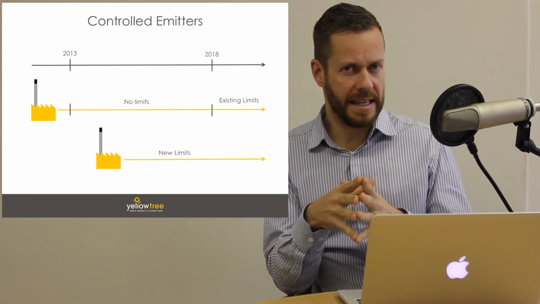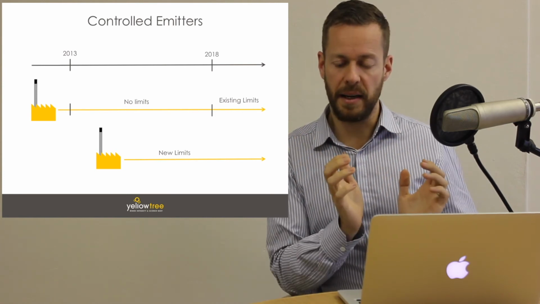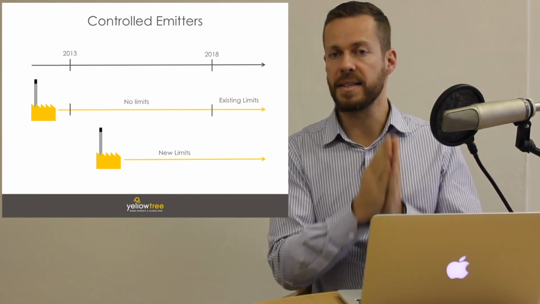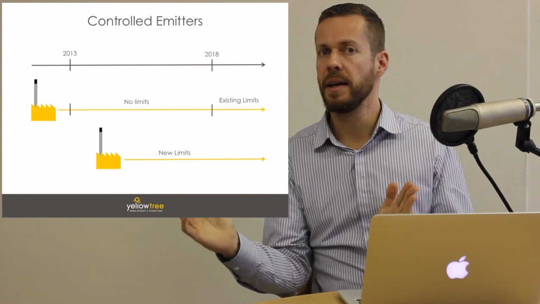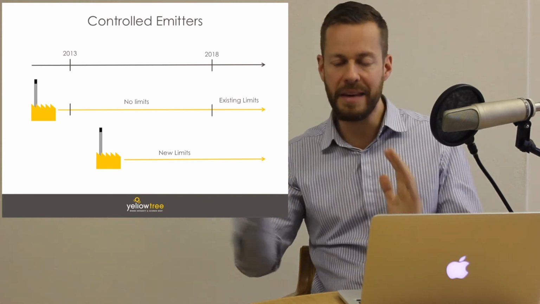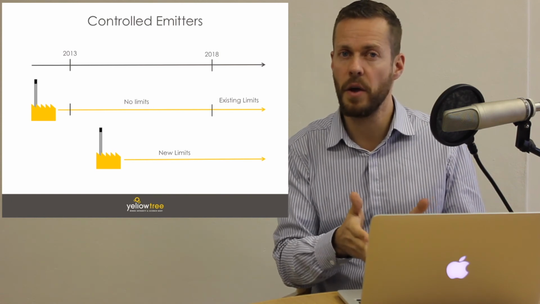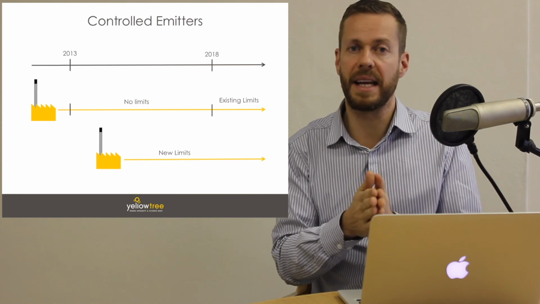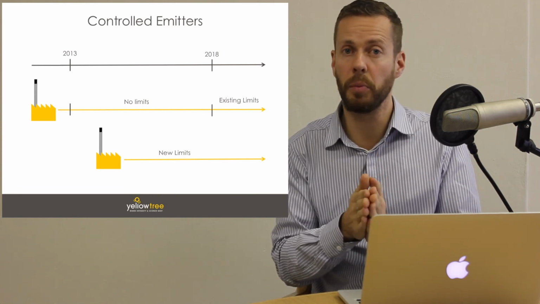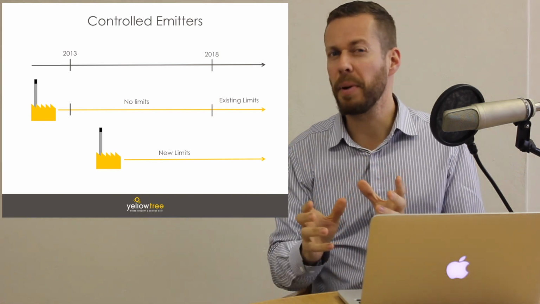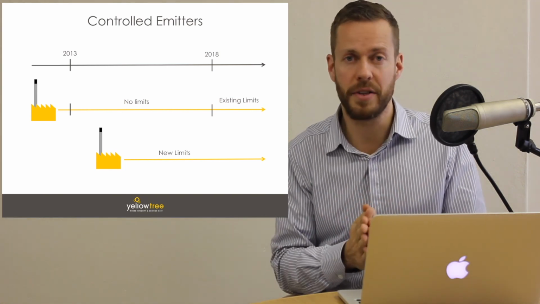Remember that with listed activities, your existing listed activity had no limits up until 2015, had the existing limits up until 2020, and then, here's the difference, from 2020 onwards, the new limits applied even to the existing listed activities. Whereas with older boilers, it's simply the existing limits that apply to those old boilers from November 2018 onwards. And the limits that apply to new boilers are never imposed on older boilers.